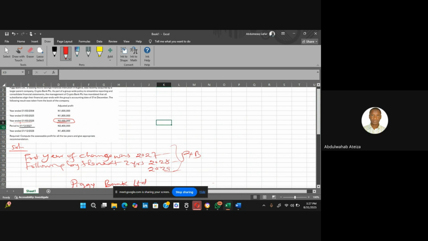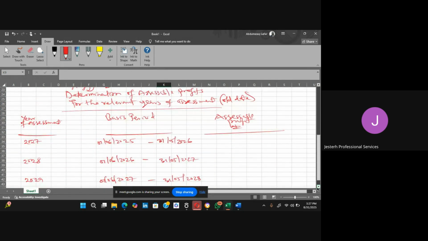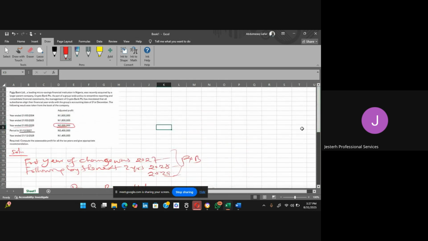Come again. I said our first year of accessible profit that we want to determine after the change of accounting date was 2027. The accounting period that we are assessing ended on 31st December 2026. So if we now come to this particular profit that has